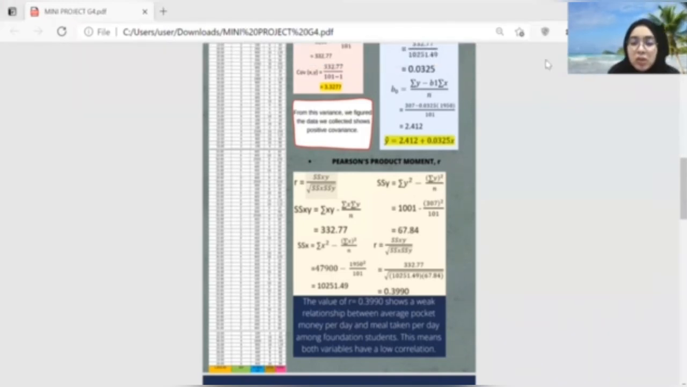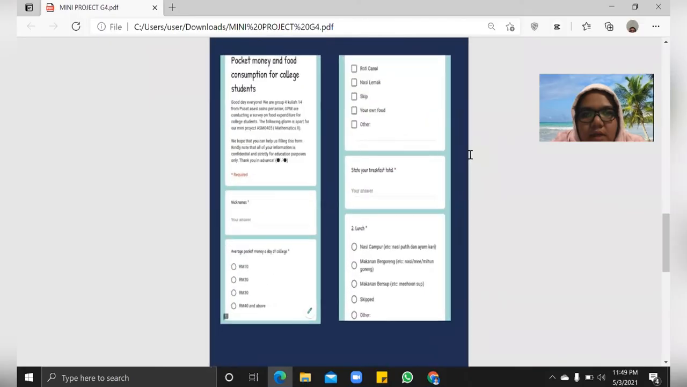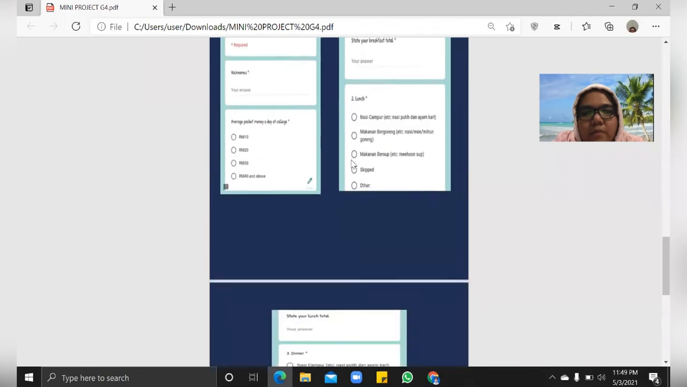We just put the values inside the formula given, and we got the answer, which is 0.3990. From this calculation, we can conclude that the value of R shows a weak relationship between average pocket money per day and meal taken per day among foundation students. This means that both variables have a low correlation. Here are some questions that we created from the Google form.